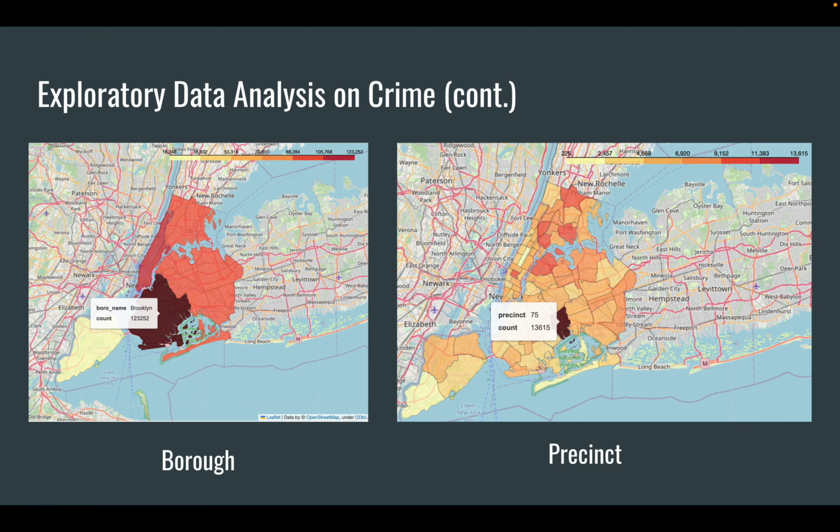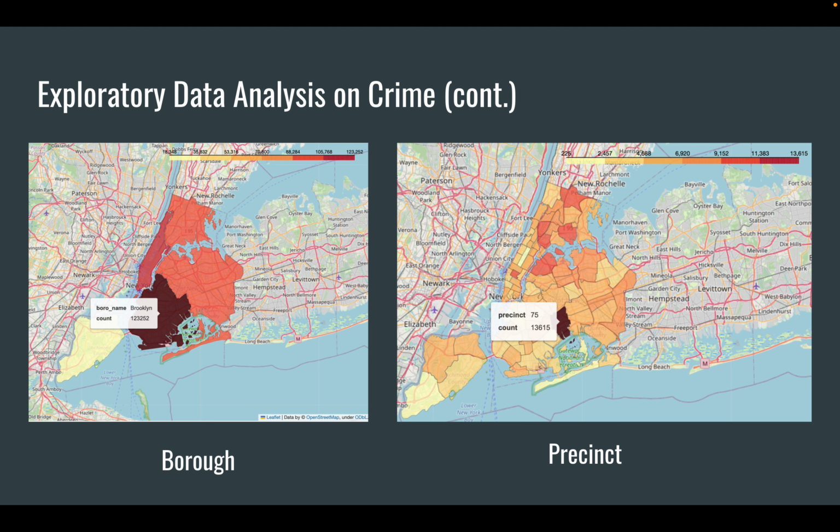Moving on, I wanted to see where crime was most concentrated. We see that these two maps are borough and precinct. Basically, the redder the area indicates there's more crime. In 2021, we see that for boroughs, Brooklyn has the highest count of crime, and for precincts, police precinct 75 has the highest count of crime.